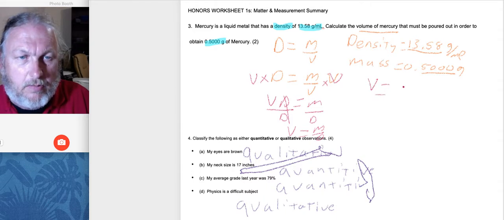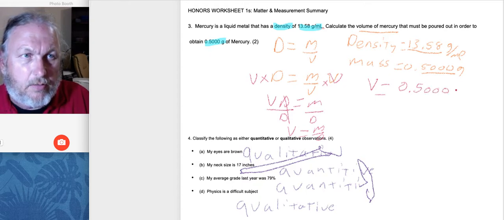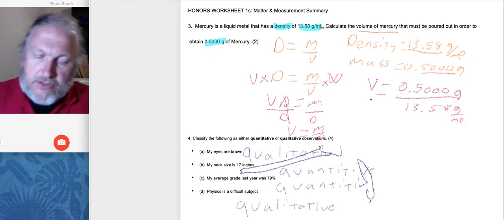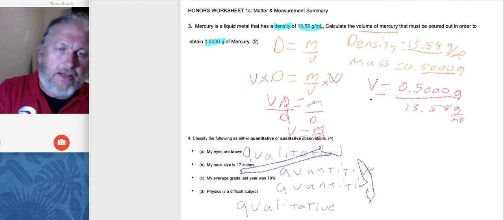V equal to 0.5000 grams, divided by the density, 13.58 grams per milliliter. I'll put milliliter in the denominator. Now I've got to use my calculator because I can't do that in my head.